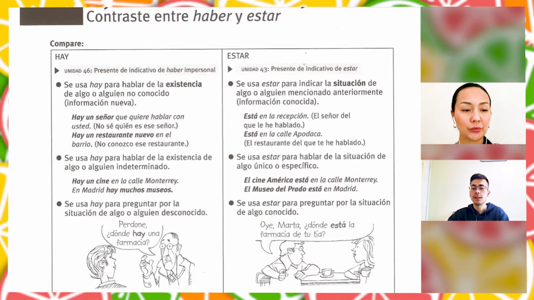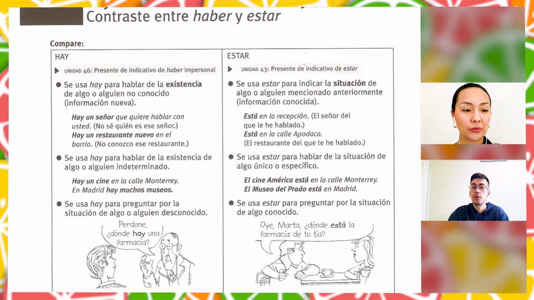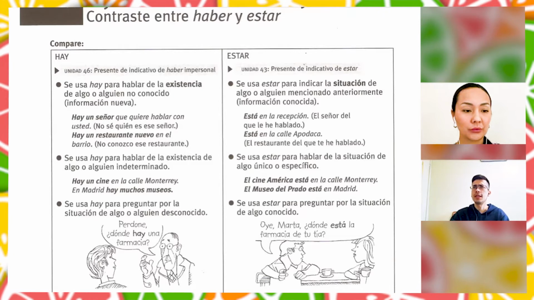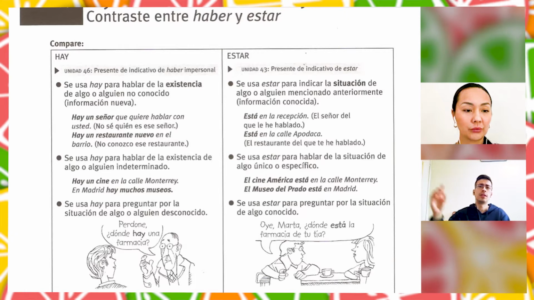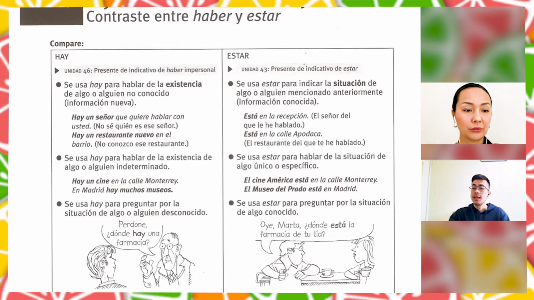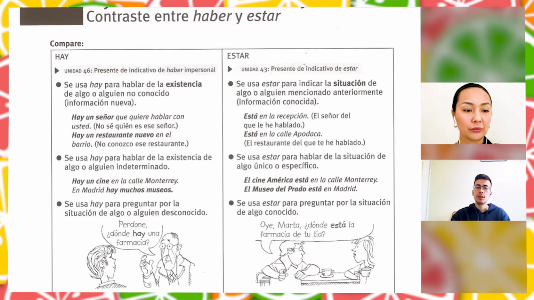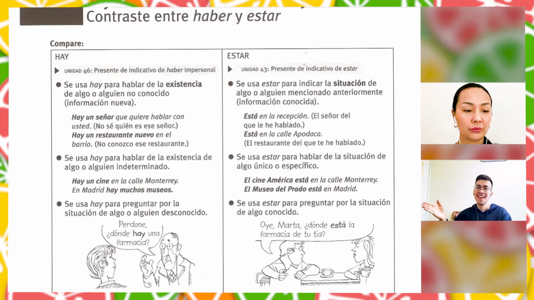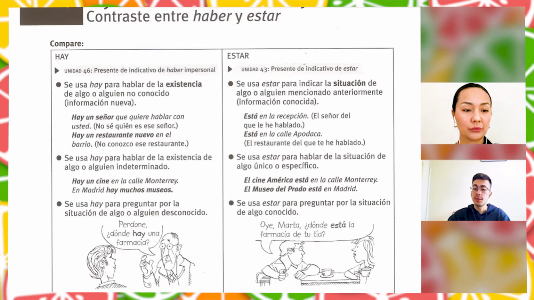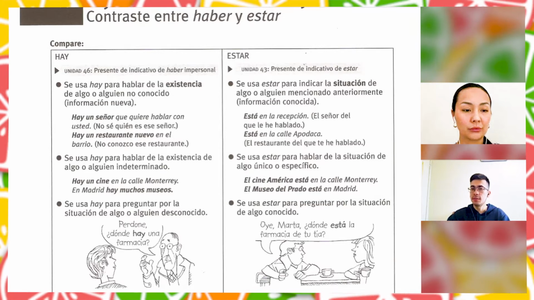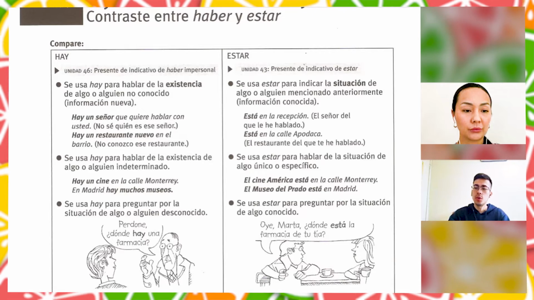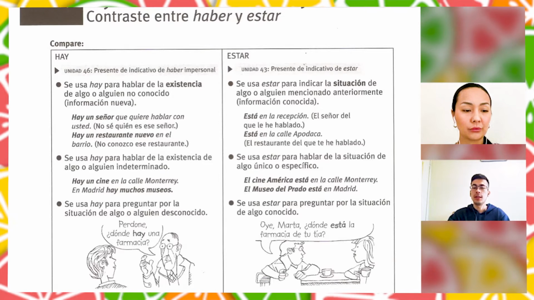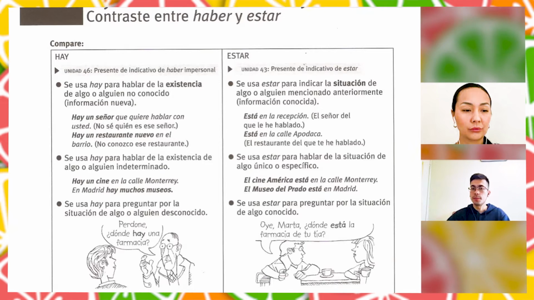For example, if we check the previous example, right? There is a guy who wants to talk with you. We don't know where he is. We know that he's there somewhere, right? In the first one, yes, there is a guy. So we know that he exists. But here with the verb estar, we know the location, where he is, right? And we also know who we are talking about. "Él está en la recepción." Yes, the guy that wants to talk with you.